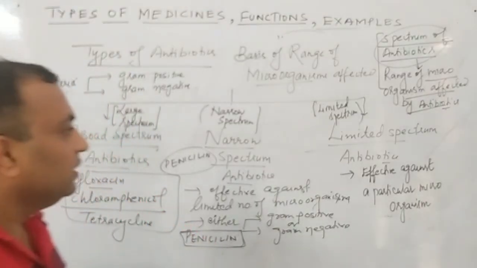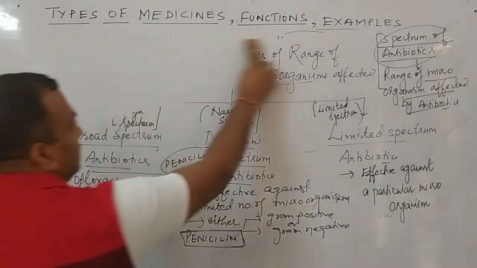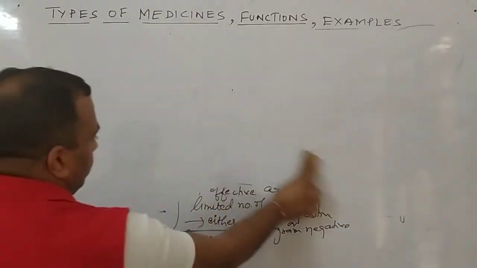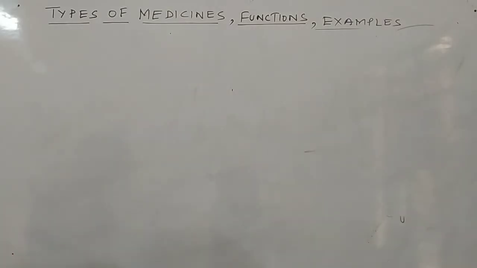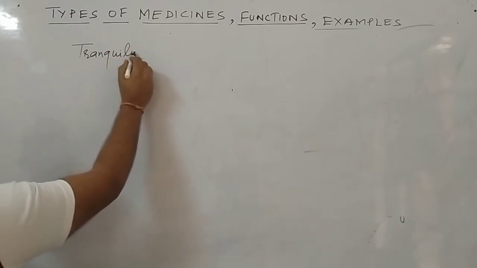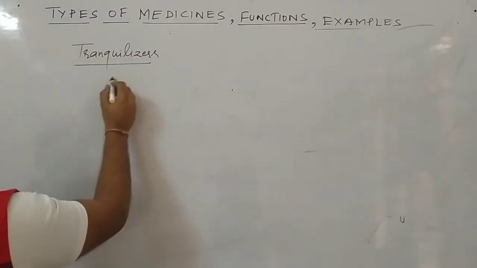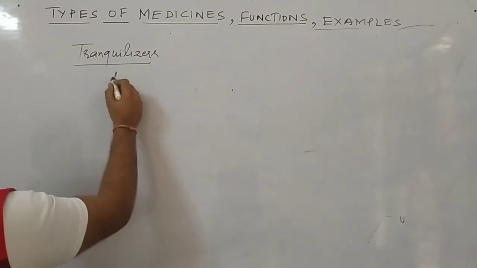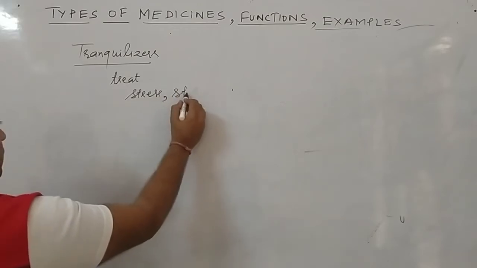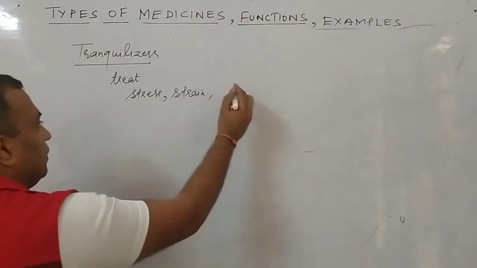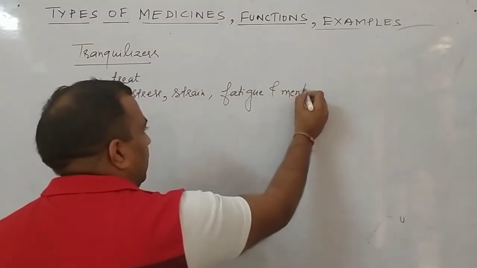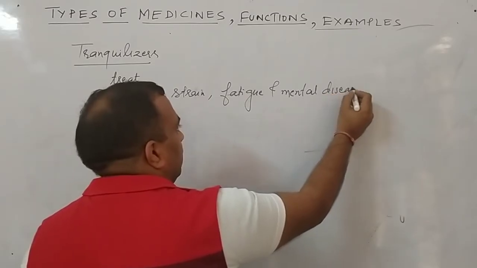Now I'll shift to the next one, that is tranquilizers. Next type of medicines are tranquilizers. These are the medicines which are used to treat stress, strain, fatigue, and mental diseases.